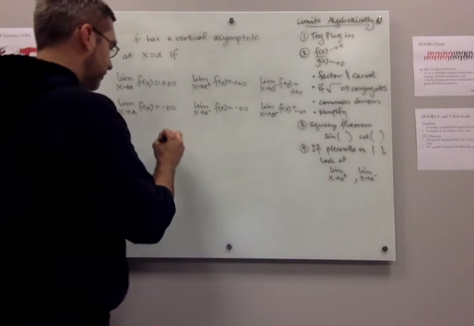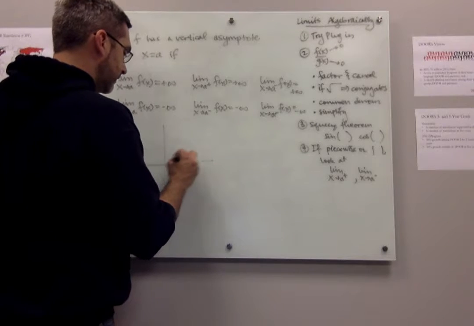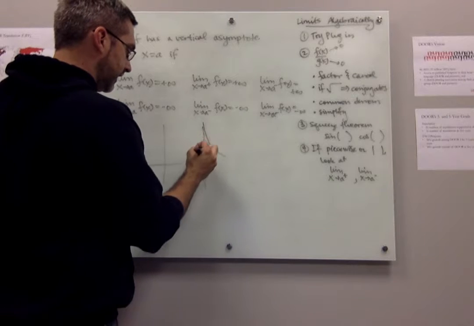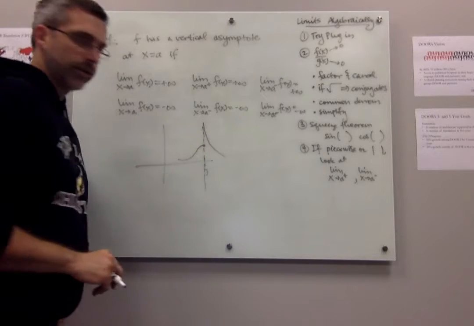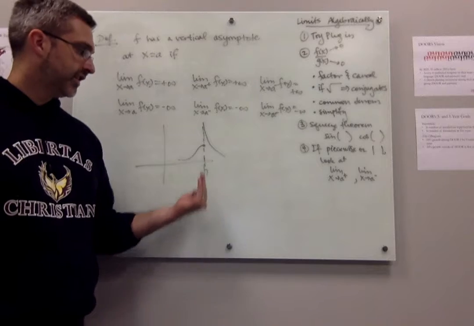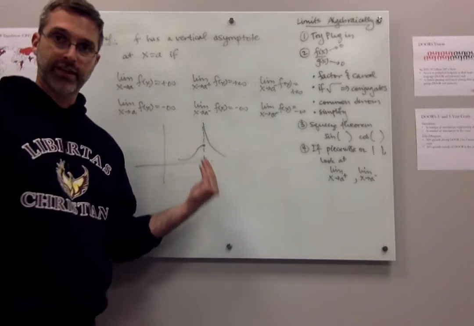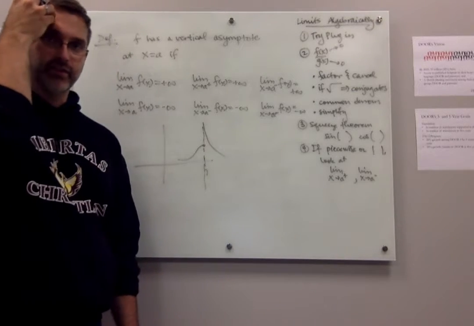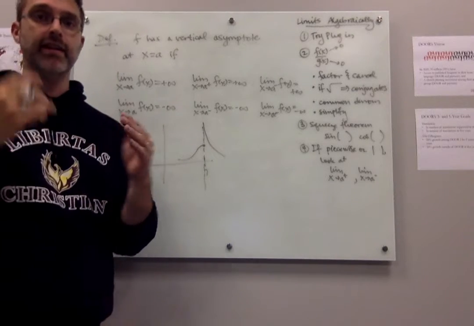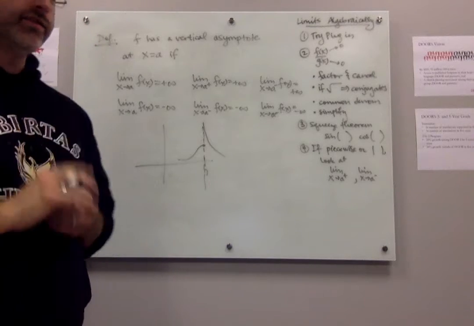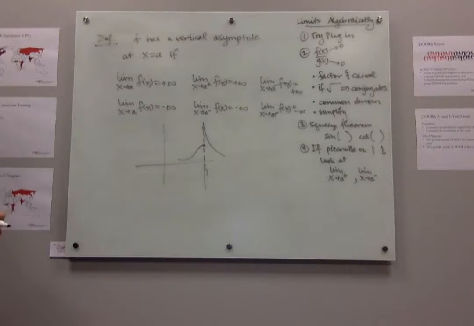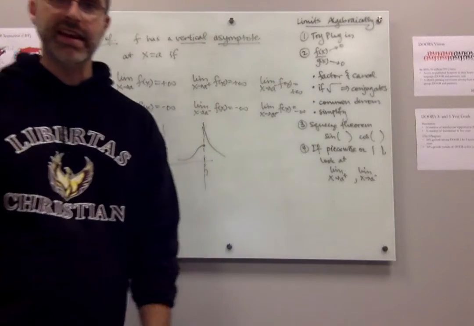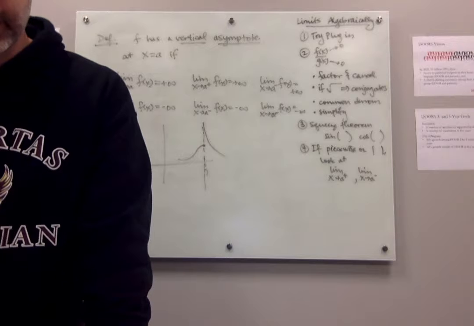So as an example, remember that example that I did where I had at 7, you had something like this. This is a vertical asymptote here at x equals 7. And it's because the limit from the right side is positive infinity. It doesn't matter what's happening on the left side. If one of the sides has an infinite limit, then you get a vertical asymptote. Again, asymptote, A-S-Y-M-P-T-O-T-E. Okay?